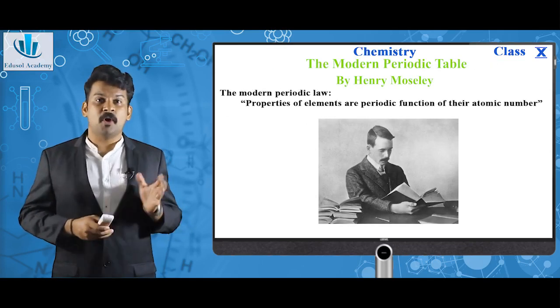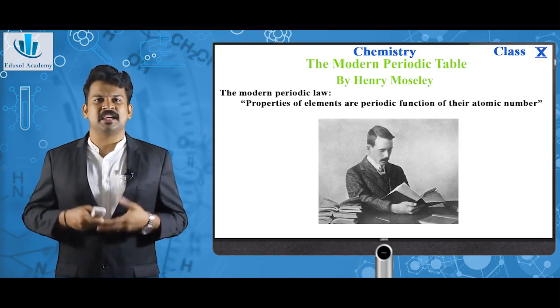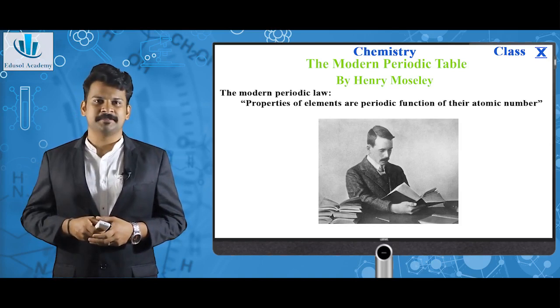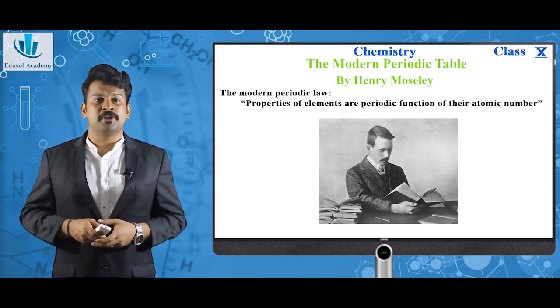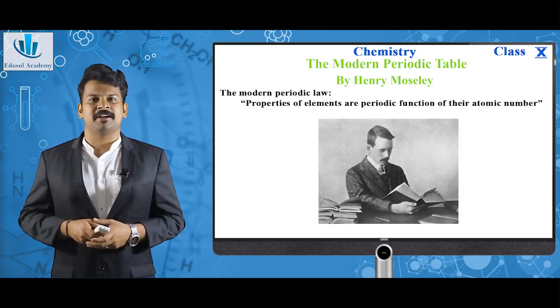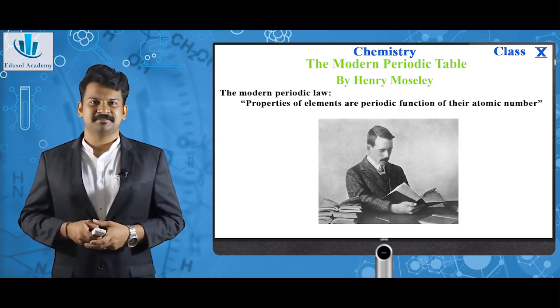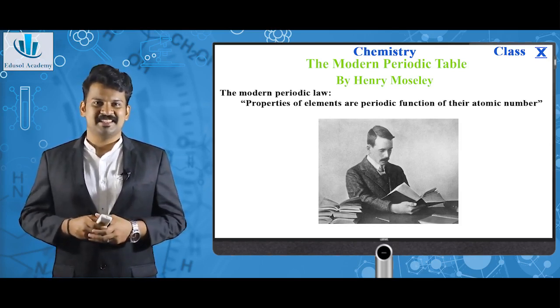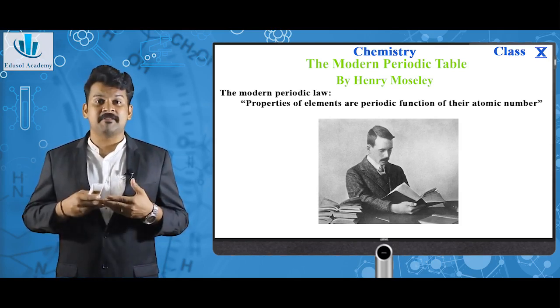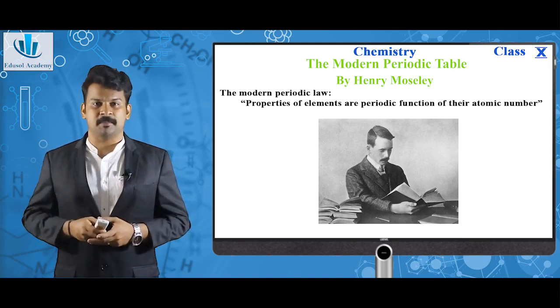Now we are coming to the modern periodic table that you can see in your textbook. It was developed by Henry Moseley. The modern periodic law states that properties of elements are a periodic function of their atomic number, not atomic masses. This was the key point used by Henry Moseley in developing the modern periodic table.